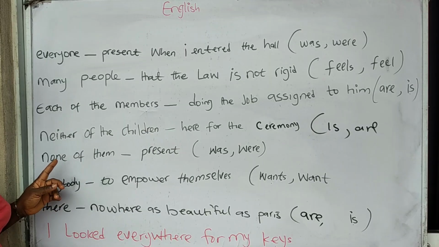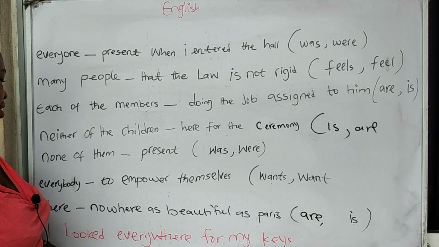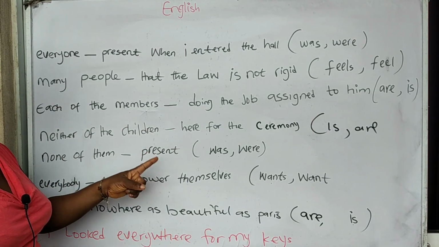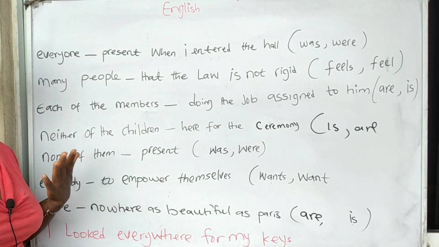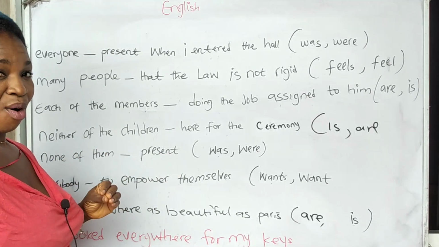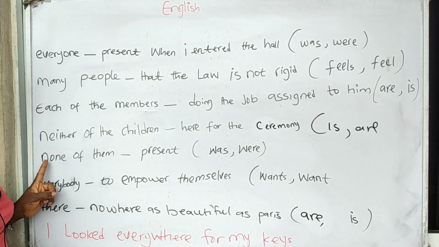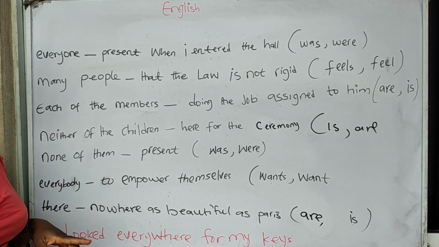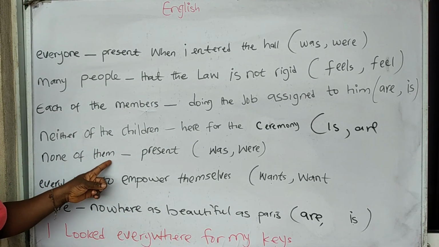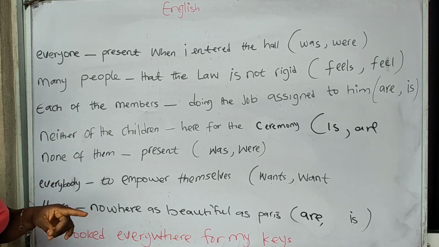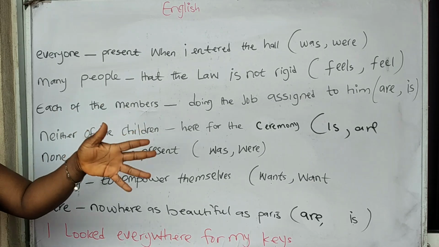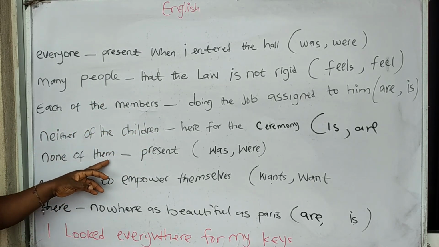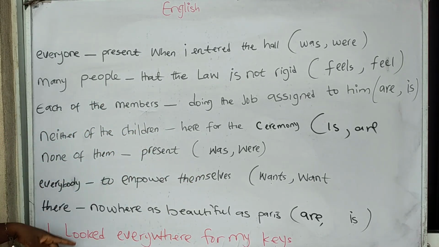All right. None of them dash present. None of them were present. None of them was present. Which sounds more correct to you? Remember, none means nobody. So none of them, none of these people, not even one of them. So that means it is was, because it is in past tense. So I have none of them was present.